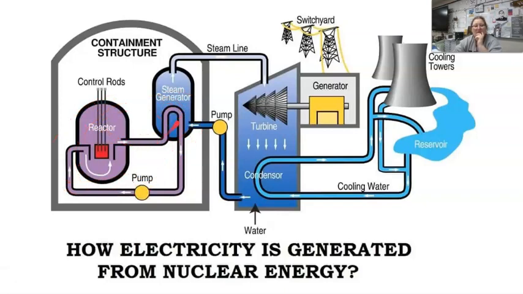This hot water then leaves that reactor and is piped through another container of water. The water's not mixing, the pipe is just so hot that it is then causing the water in this area to generate steam. That steam then comes over here, turns a turbine, which generates electricity, which is then distributed. The water from the steam condenses back into water and then goes through the system all over again. And the water being piped through the cooling towers comes and helps cool that water down. So it comes out so hot, that's the steam that's coming out of the cooling towers.